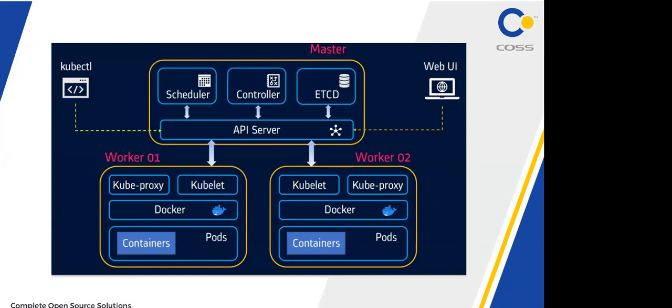Kubelet is an agent that runs on each worker node in a cluster. It listens to the instruction from the Kube API server, the master API server, you can say.